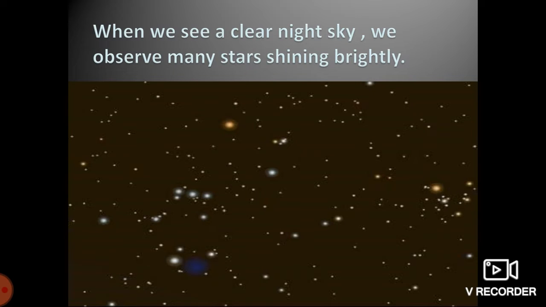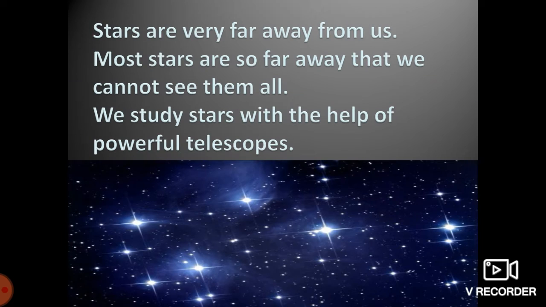So students, when we see a clear night sky, we observe many stars shining brightly. When you come out during night time, you can see in the sky there are a lot of stars, but you cannot see these stars during daytime. You can see them only at night time. Okay, and these stars are very shiny. It means they are shining brightly.